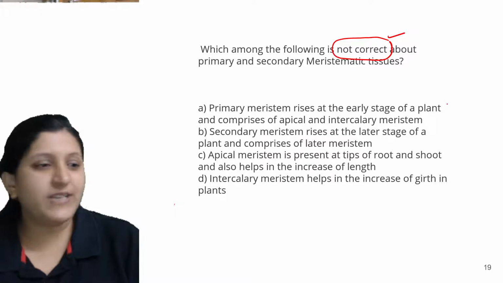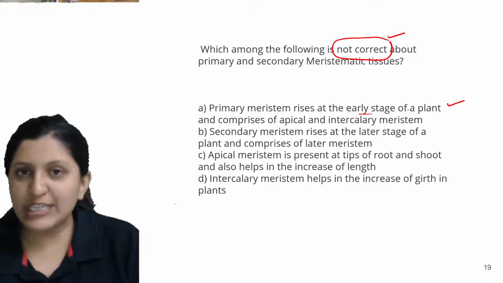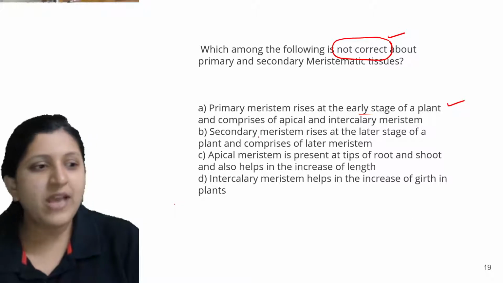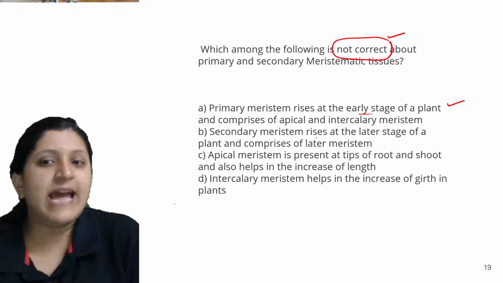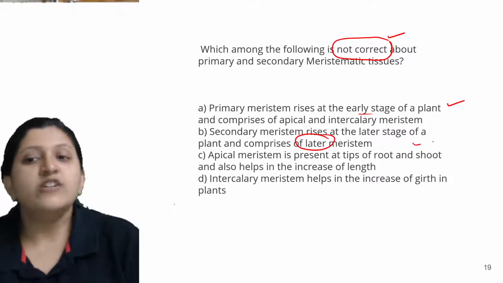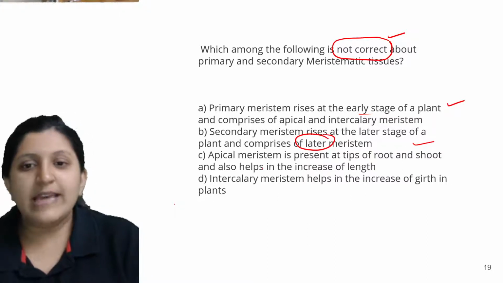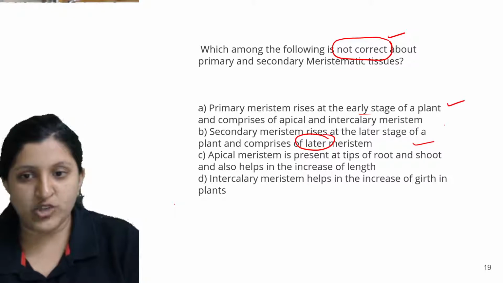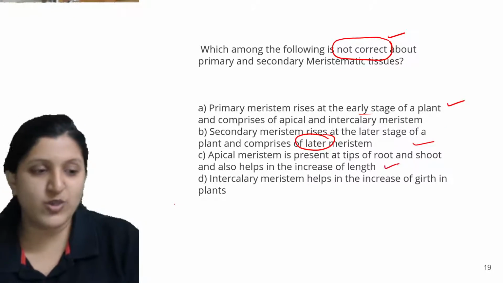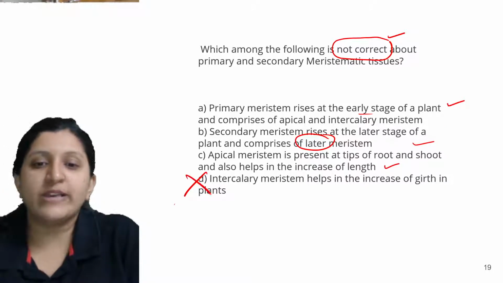This is right, because you can see the primary meristem arising at the early stage. Secondary meristem consists of lateral meristem, so this is the right one. Then apical meristem present at the tip of a root and a shoot, increase in length, so this is also correct. So the only option which is wrong is this one.